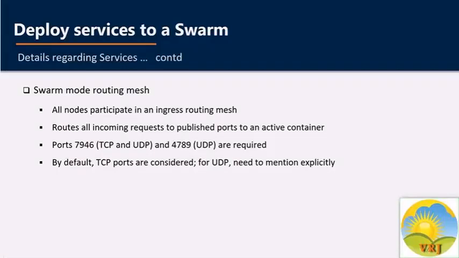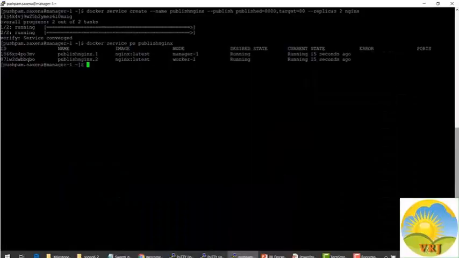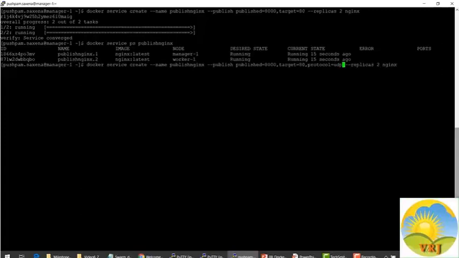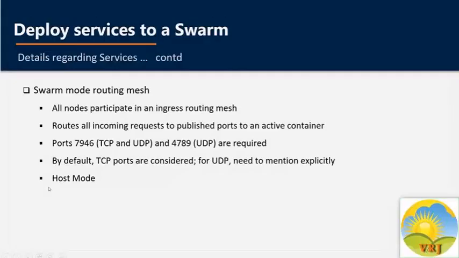Okay, so now by default, when you publish a port, it is a TCP port. You can specifically publish a UDP port instead of, or in addition to, the TCP port. For example, if you run the service and you are running it on UDP, we can mention it as the UDP port by saying protocol as UDP. Okay, so for one service, we can have more than one publish flag set also.